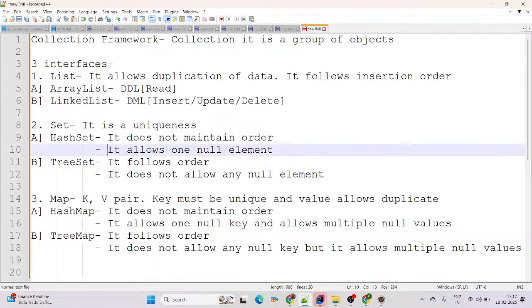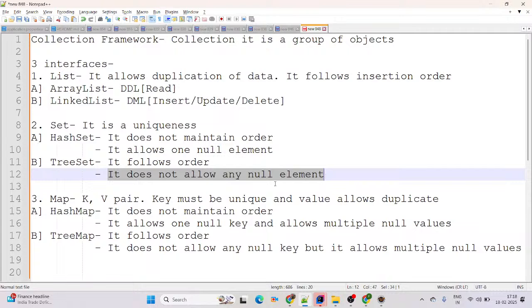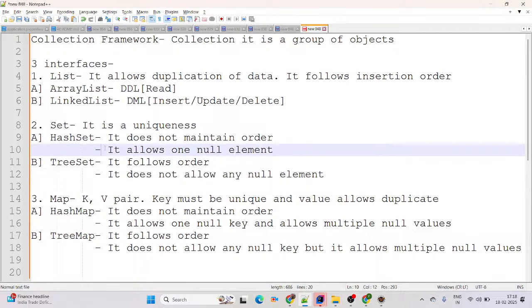Next point: HashSet allows one null element, and TreeSet does not allow any null element. If you try to add any null element in TreeSet, then definitely it will give us a null pointer exception. And in HashSet, if you add more than one null element, the last one will override the first one.